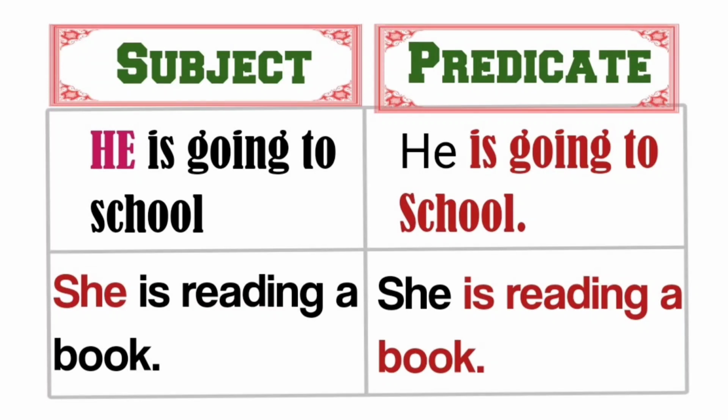The first example about the subject: He is going to school. In this sentence, "he" is the subject and "is going to school" is the predicate, because the subject is the name of the person and "is going to school" tells us something about that subject.